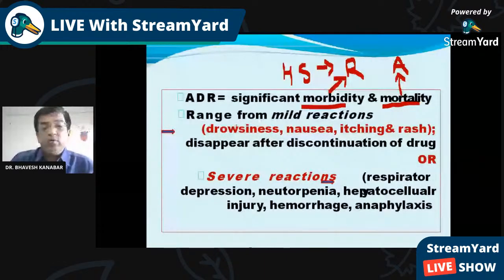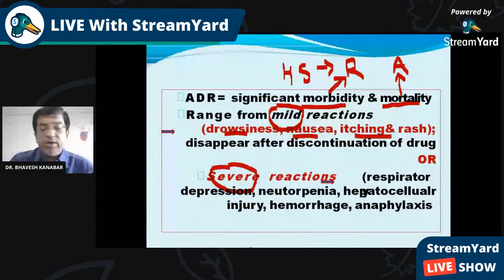This morbidity or mortality ranges from mild reaction to severe reaction. The reaction can be mild or more severe, and in between, a moderate reaction can also occur. Examples of mild reaction: drowsiness, nausea, itching, and rash. I have already given the example of penicillin.